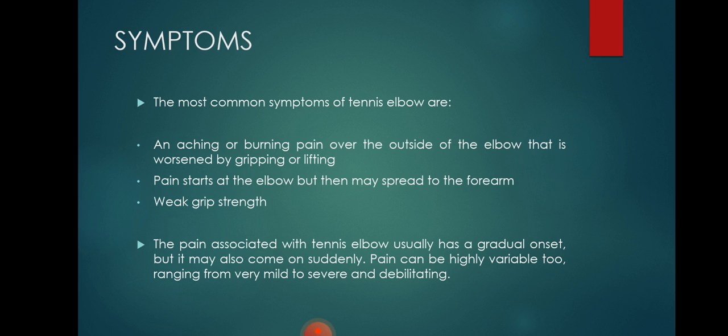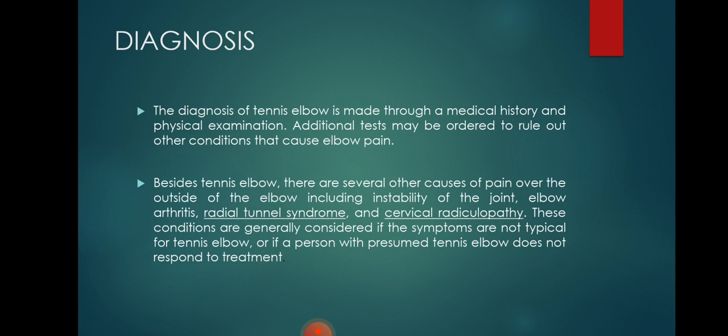The most common symptoms of tennis elbow are an aching or burning pain over the outside of the elbow that is worsened by gripping or lifting. Pain starts at the elbow but then may spread to the forearm, and there is a weak grip strength. Pain associated with tennis elbow usually has a gradual onset, but it may also come on suddenly. Pain can be highly variable too, ranging from very mild to severe and debilitating.